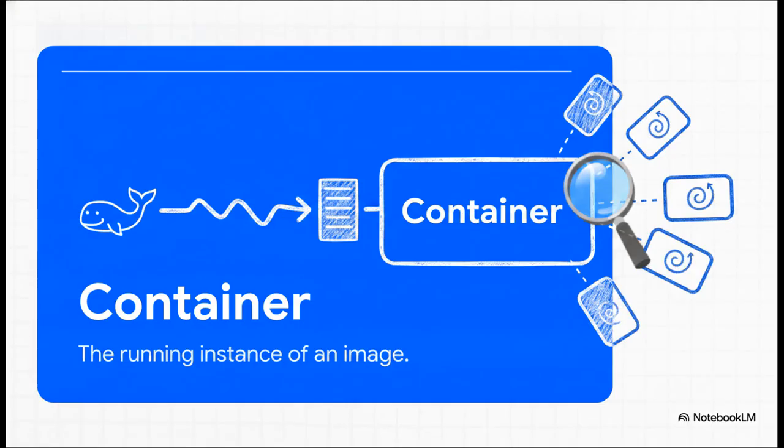Let's move to and see how this builds. What actually happens when you bring that blueprint to life? Well, when you take that static image template and command Docker to execute it, it becomes a live container. The container is simply the running, breathing, interactive instance of your image. You can easily have dozens of identical containers running simultaneously, all safely spawned from that one single static image.